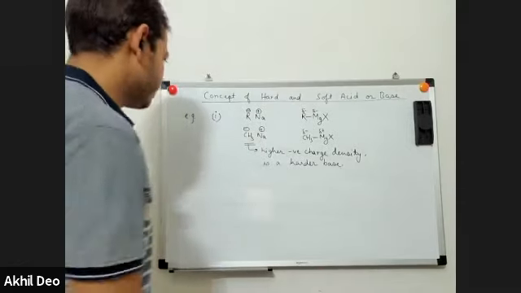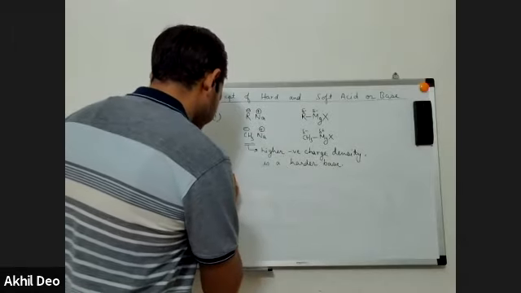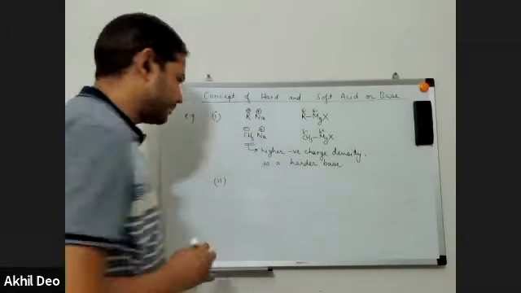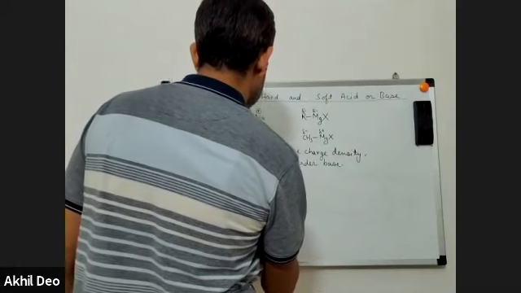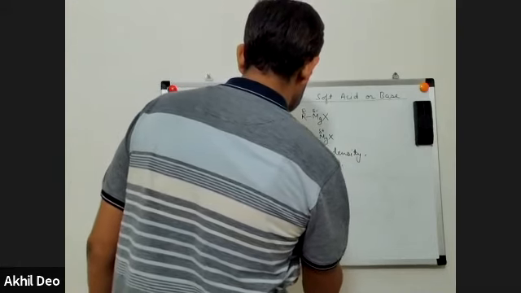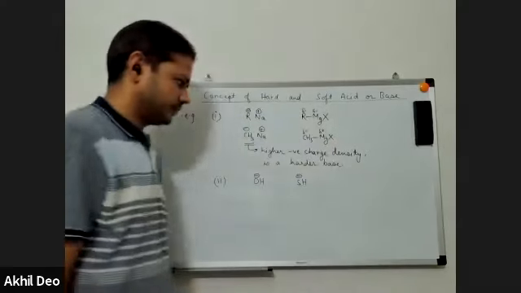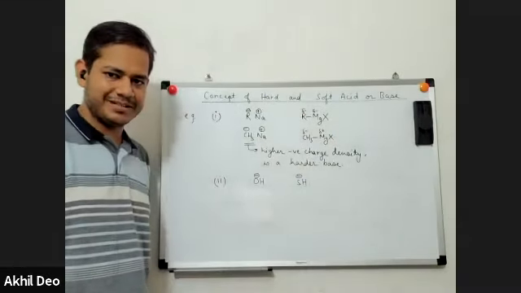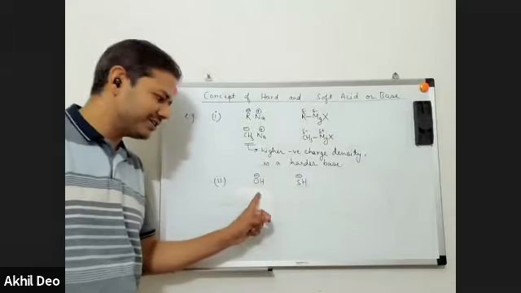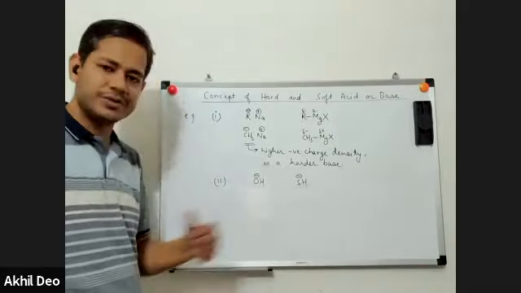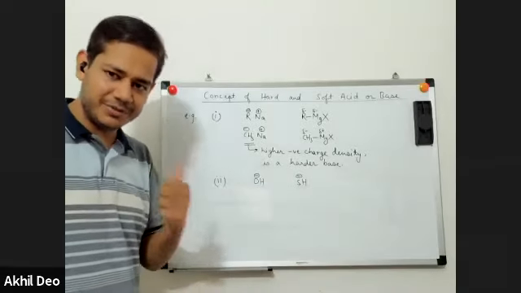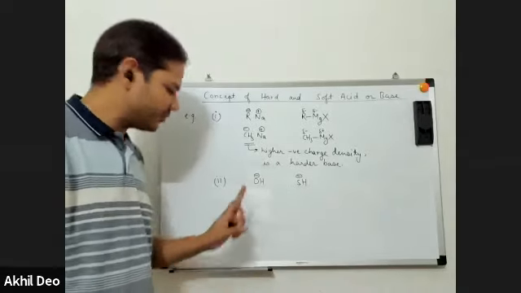Now let us do another example. A simple example: let us compare the bases OH minus and SH minus. The donor atom is oxygen, the donor atom is sulfur. Oxygen and sulfur belong to the same group, and sulfur is the third period element, oxygen is the second period element.